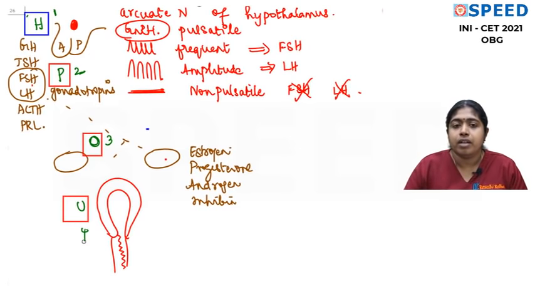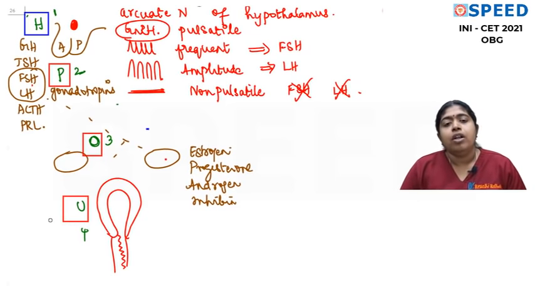They control each other. Hypothalamus controls pituitary release of FSH-LH. Pituitary controls the ovary. Ovary controls the uterus. Now is that very simple? Okay. Now come on. What happens if there is a problem with compartment number 1? So let me write here. There is a problem with compartment number 1, which I will write as H.